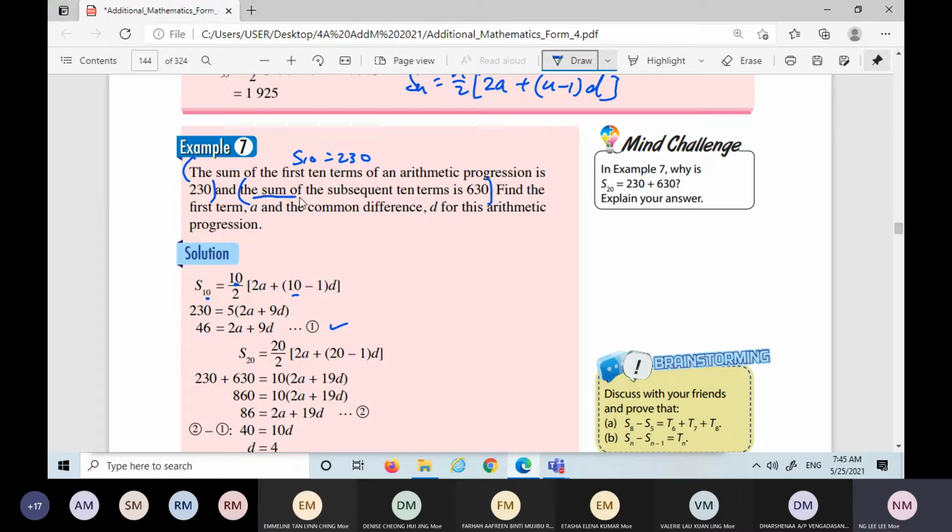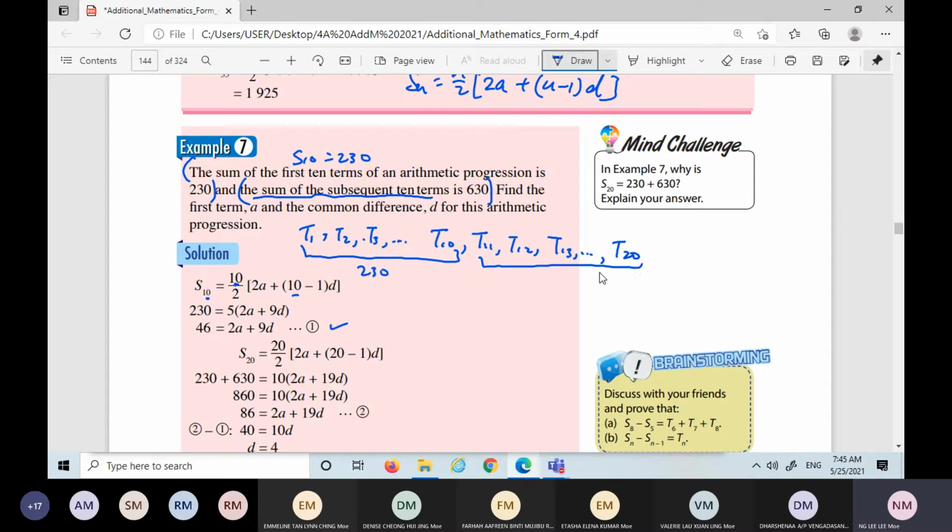Then the second information: the sum of the subsequent 10 terms is 630. What is the meaning of the sum of the subsequent 10 terms? You list out T1, T2, T3 until T10. The sum of the first 10 terms means you add all these, and you get 230. Then the subsequent 10 terms will be T11, T12, T13, until T20, altogether 10 terms.